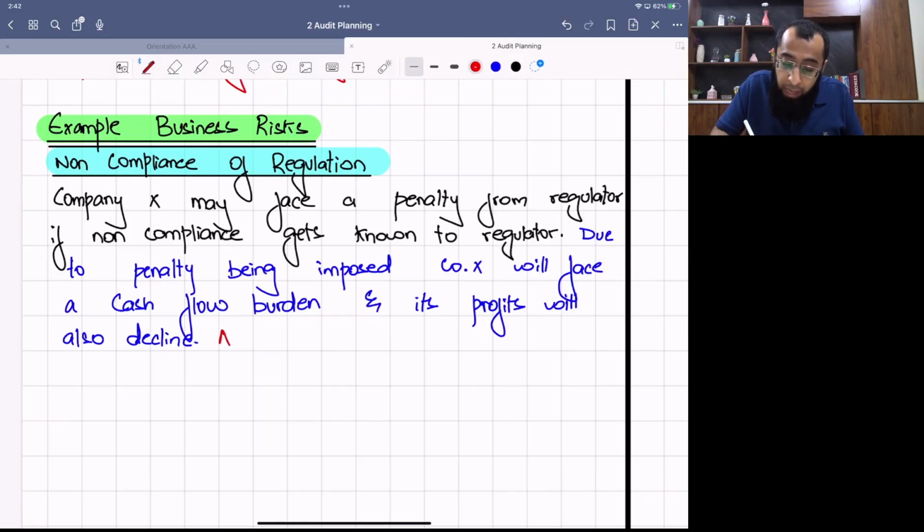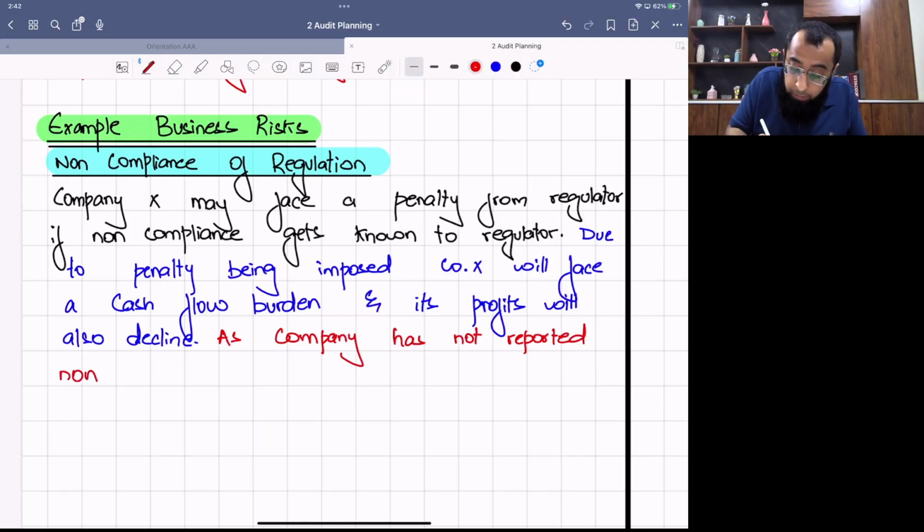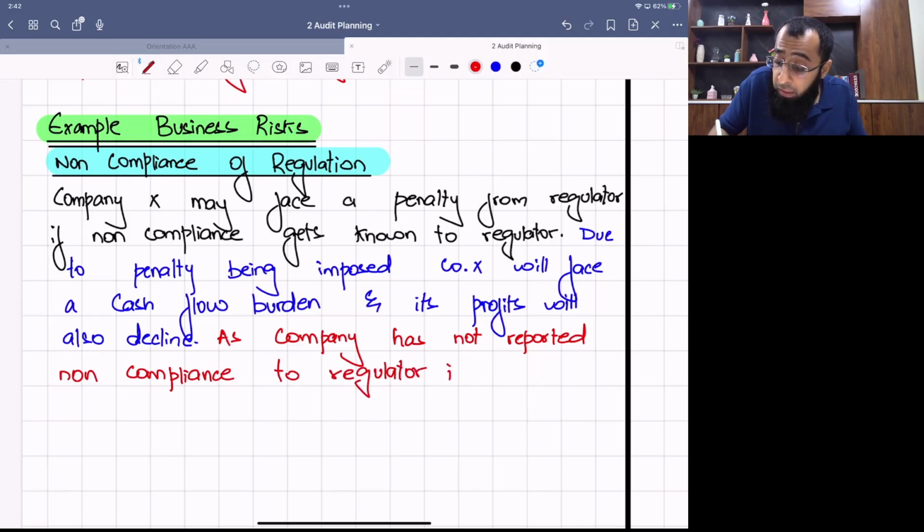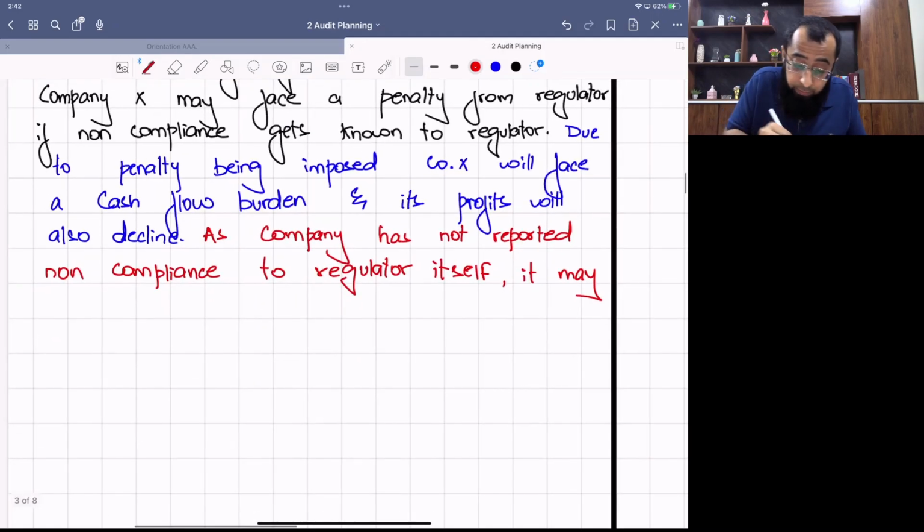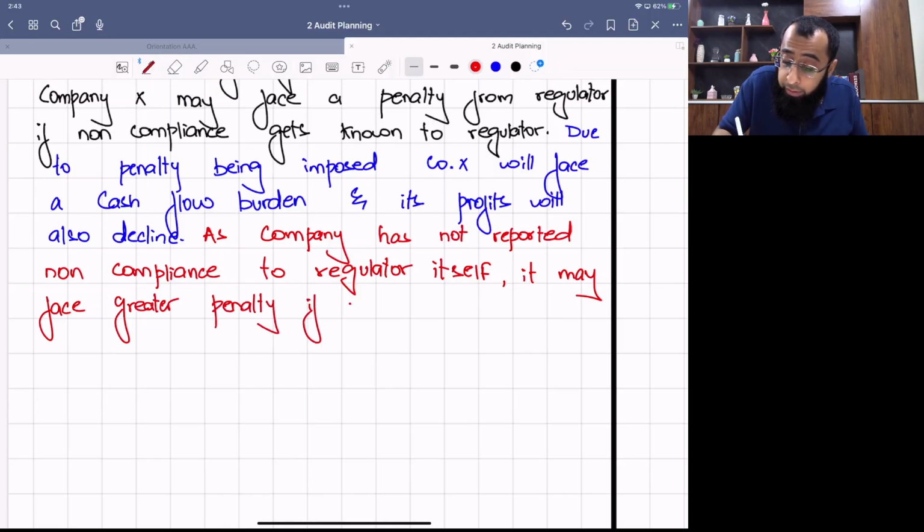Okay. Now, as company has not reported non-compliance to regulator itself, it may face greater amount penalty if regulator finds on its own, or maybe the regulator will cancel your license.